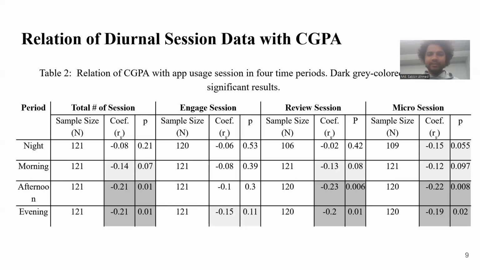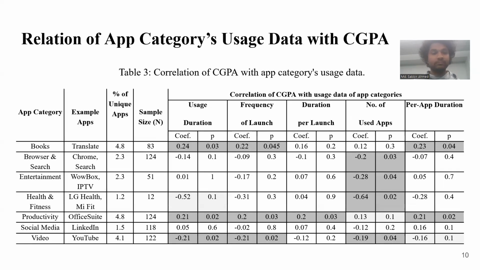We explored those relations more by dividing the days into 4 time periods, that is night, morning, afternoon, and evening. We found that in the case of afternoon and evening, there is a negative relation. We divided the categories into 27, as I mentioned earlier. But here we are presenting only the significant findings, and also the findings for the social media category. Though there is no statistically significant relation, we consider this category because it is one of the most popular app categories.